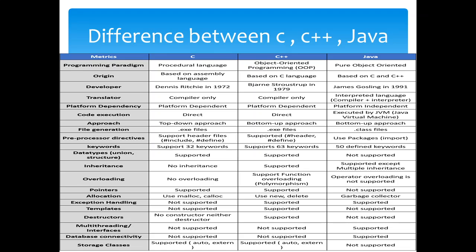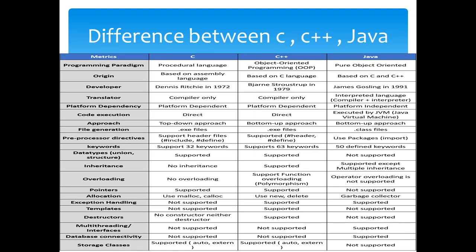C++ is a semi object oriented programming language, that is, partially object oriented, not fully object oriented. Java is a fully object oriented programming language.